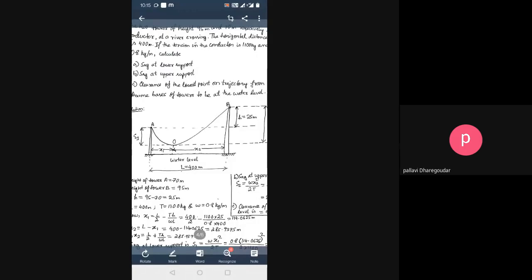Trajectory means the curve, the sag span's curve. Okay. So the lowest point is O, right? Yes, ma'am. Now, you can see the river bed or the water level that I have written. So from the water level to the point O, the distance, that is the clearance.